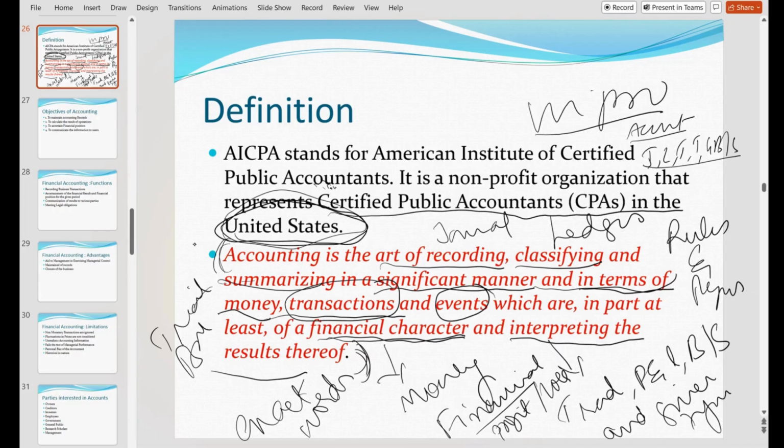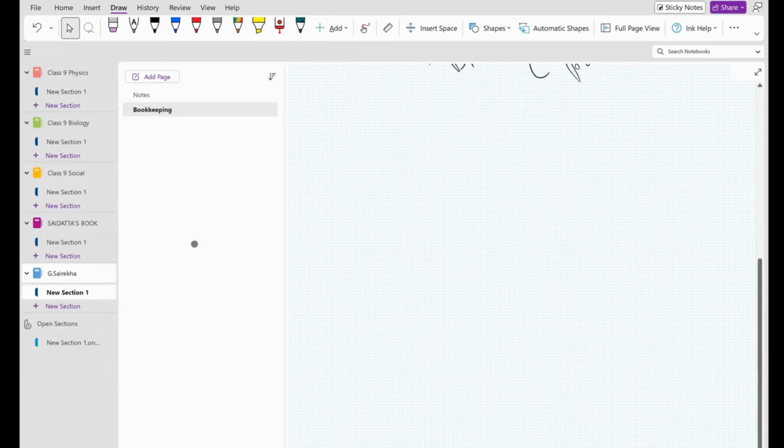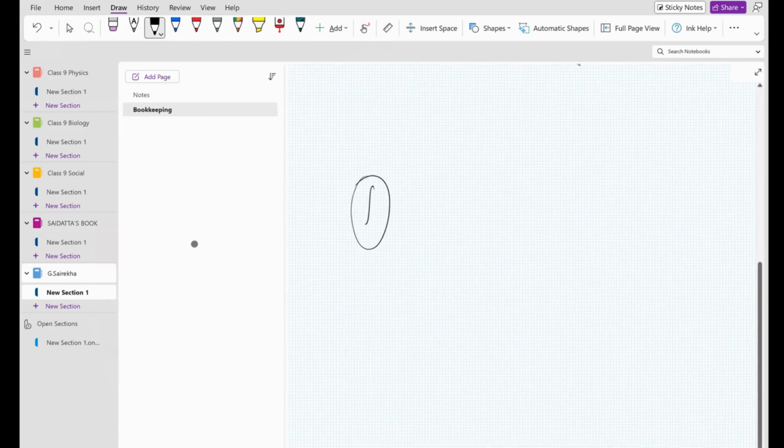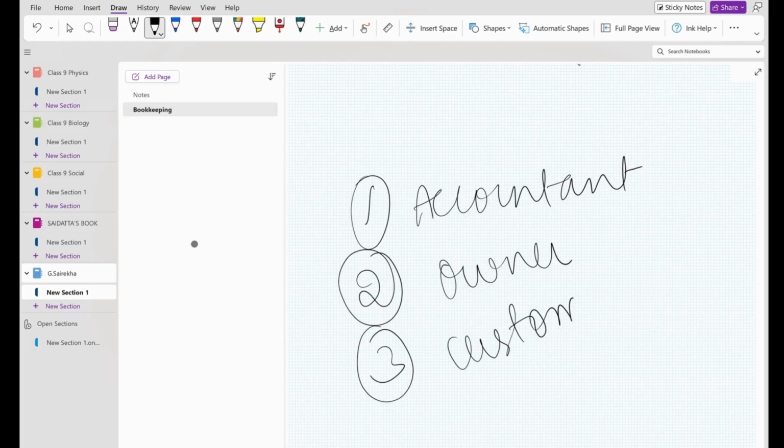Who will be handling the accounts, ma'am? Okay, the first person who is interested is the accountant. Then who is interested to know profit? The owner of the business, he'll be knowing. Next, another person who is more interested in whether Wipro is getting profit or loss: the audience. Audience means customers. Yes, ma'am. Customers. Okay, then who is more interested?